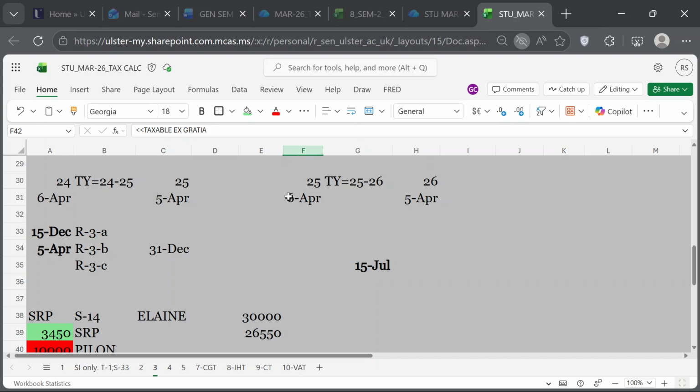This is from the solution to the ACCA papers. So we should just add the 5450 to the NSI, because it is part of your NSI calculation.